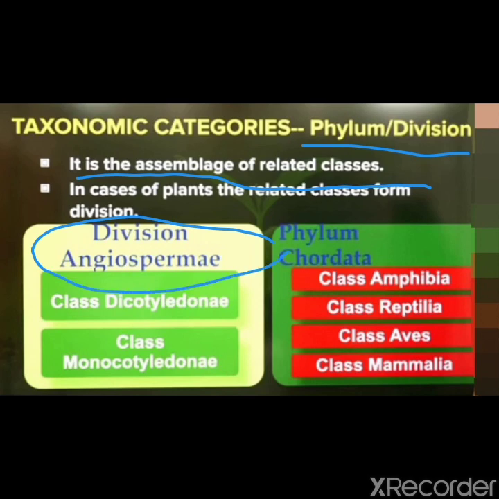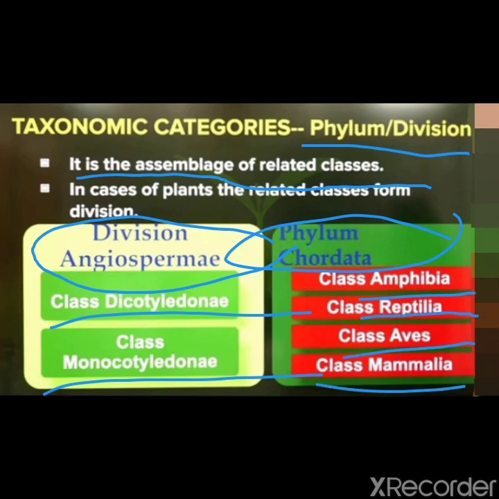Now we see examples. Division Angiospermae includes class Dicotyledonae and class Monocotyledonae. Now let's see an example in the animal category. Phylum Chordata includes class Amphibia, class Reptilia, class Aves, class Mammalia. So these are the examples of this.